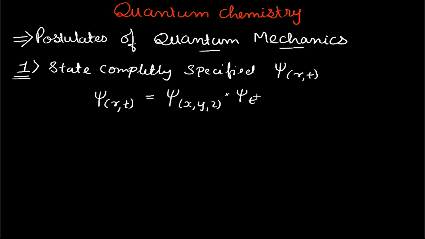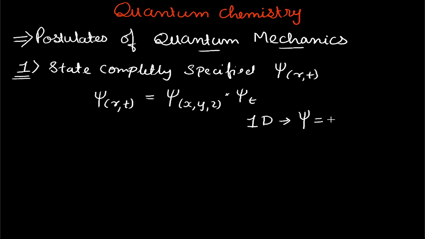Now the wave function has all the information of the system. This wave function may have any value. Suppose we are solving the problem for a one dimension box, that is, the particle moving in a one dimension box.